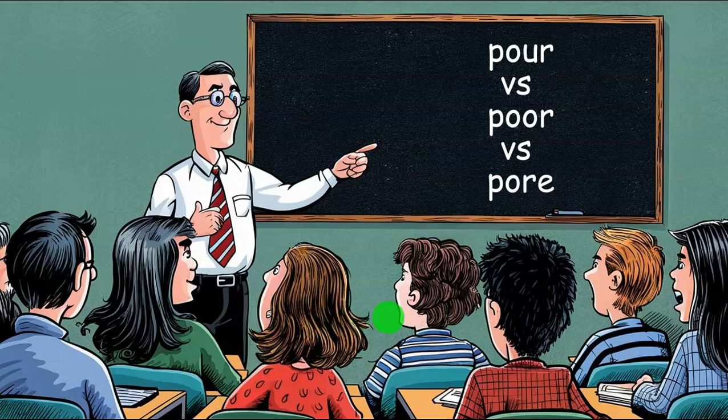Friends, in this video, I'm going to talk to you about the difference between the three words pour, poor, and pore. Now, first of all, let me start with the pronunciation difference. The words P-O-U-R and P-O-R-E have the same pronunciation. They are pronounced as "pore," whereas P-O-O-R is pronounced as "poor." Okay, so that is the pronunciation difference.